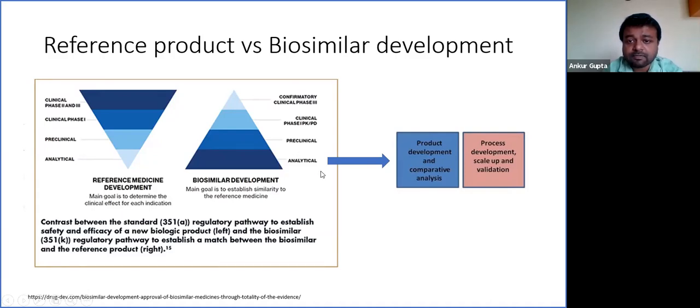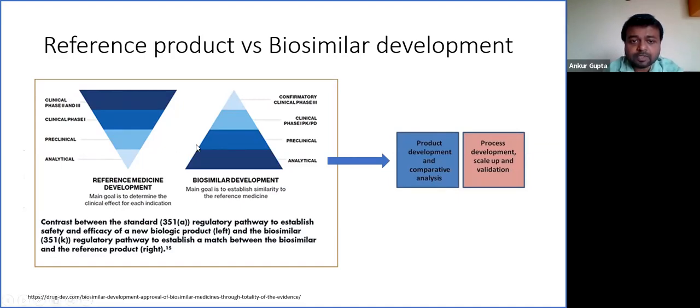If we look more closely at this phase, most of the drug development happens here. Most of the product characterization happens here. So basically, in this phase, product development and comparative analysis is done, as well as process development, scale up, and validation.